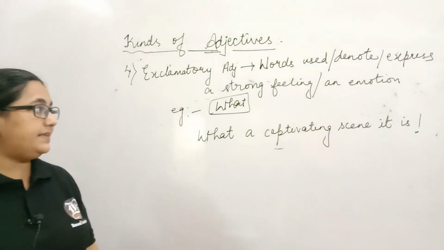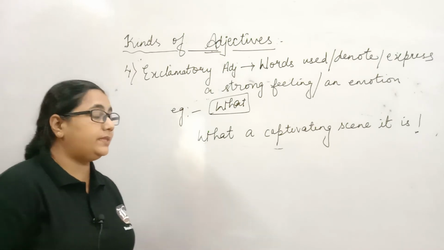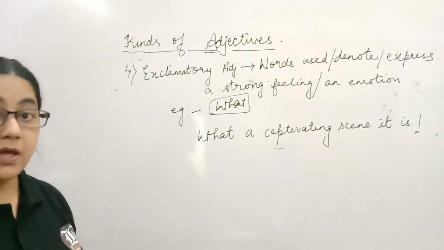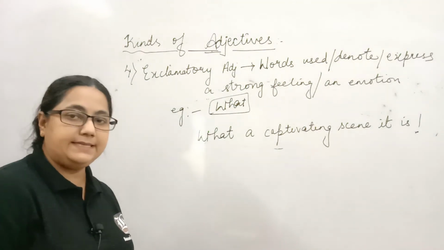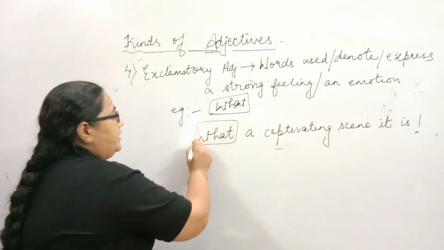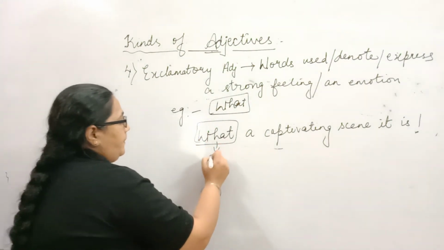Again, I express what with a strong emotion or a feeling. What a captivating scene it is. So here what is an exclamatory adjective.